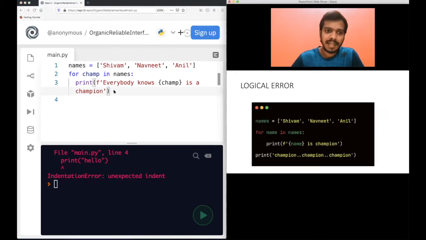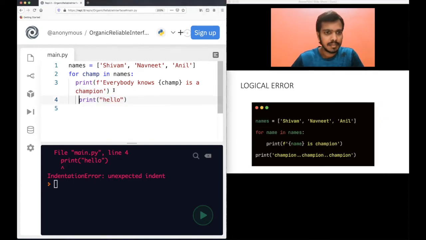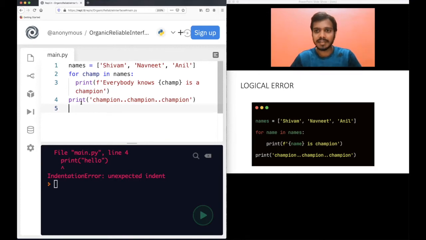And another one is that, of course, let me go back to the before code. Okay. Now see, there is one more issue with this. Let's say you wanted to print champion, champion, champion after every name, right? But in this case, what actually happens, you are not able to do that. So this is not an error of indentation. This is a logical error, because by logic actually you should put it here, something like this. But you forgot to do that. You are putting it here. So that's why it's printing.